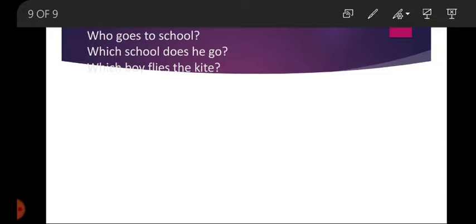Which school, कौन सा स्कूल, does he go, वो जाता है. So here we have used school before the helping verb and subject, whereas in the double interrogative sentence, first of all we use the WH word then the helping verb. But here we have used the WH word which plus school. We have not used does because which demands a subject or object.